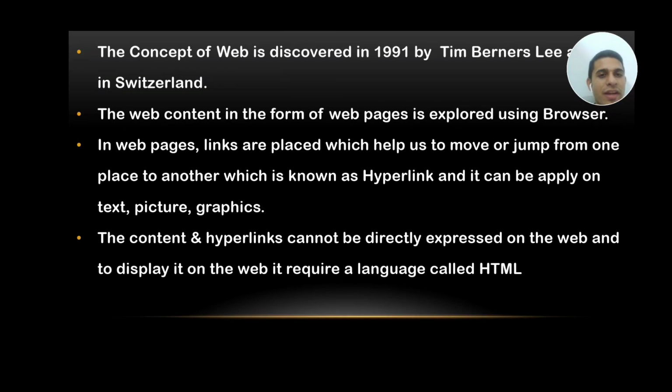So now you understand why we have to use HTML, because whatever information we want to show on a web page using a web browser can be shown with the help of this HTML language only, because it provides a platform by which you can write the information using different tags and different elements, and with the combination of those you can create your web page and see it on your web browser very easily.